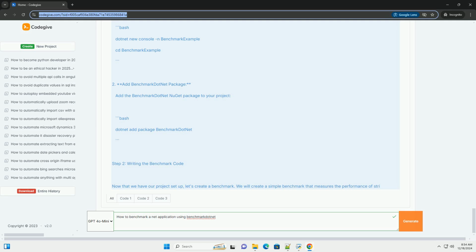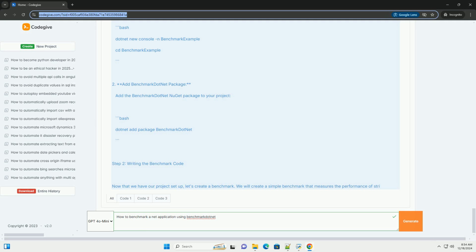Step 5. Analyzing results. After running the benchmark, you will see output similar to the following. Method, Mean, Error, StdDev. Sum using loop: 1.234 milliseconds, 0.012 milliseconds, 0.011 milliseconds.